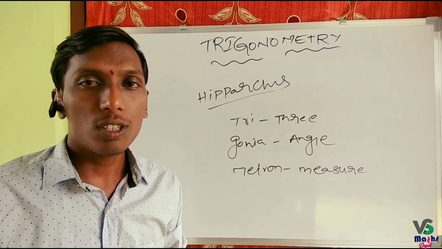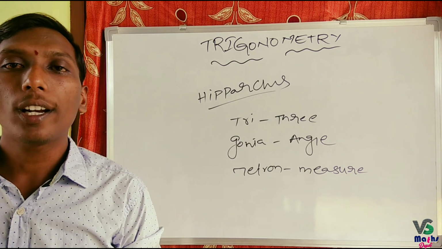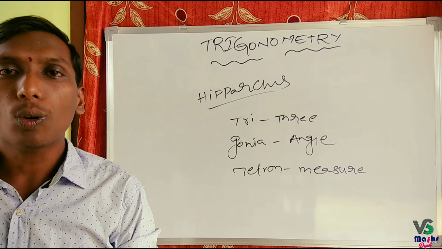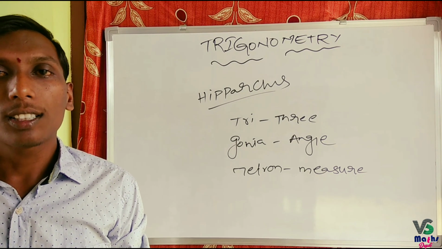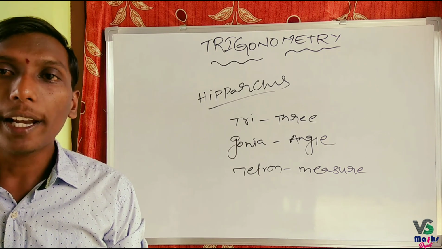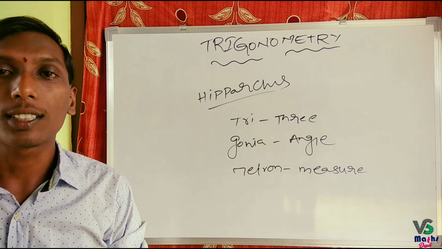The basic task of trigonometry is to find the unknown quantities of a triangle by using the given known quantities. In a triangle, some quantities are given to us, then we have to find the remaining quantities by using the given quantities.